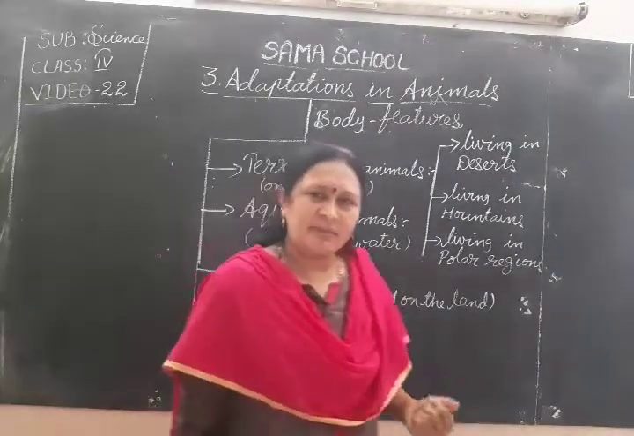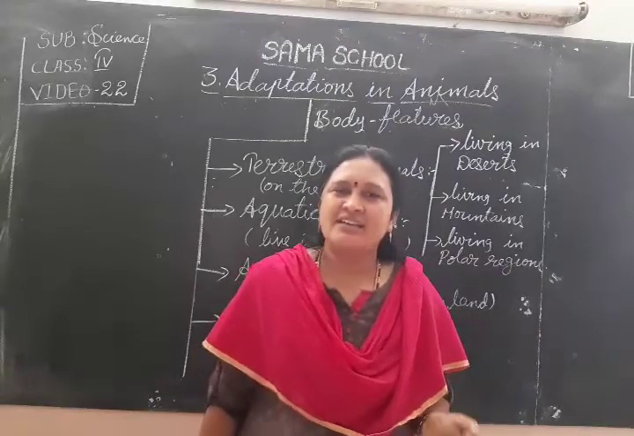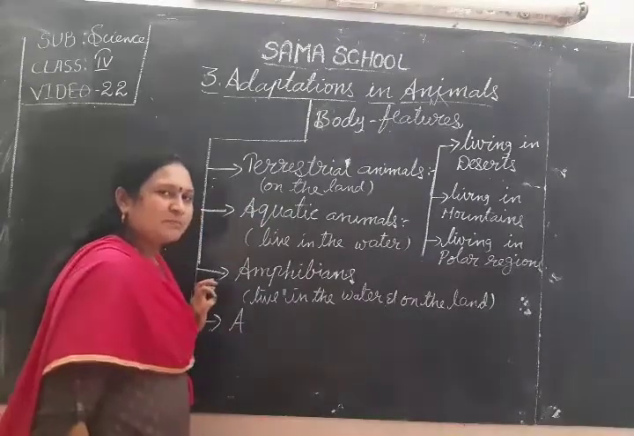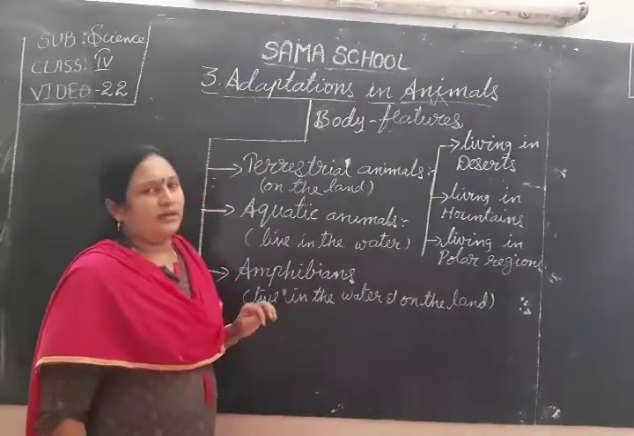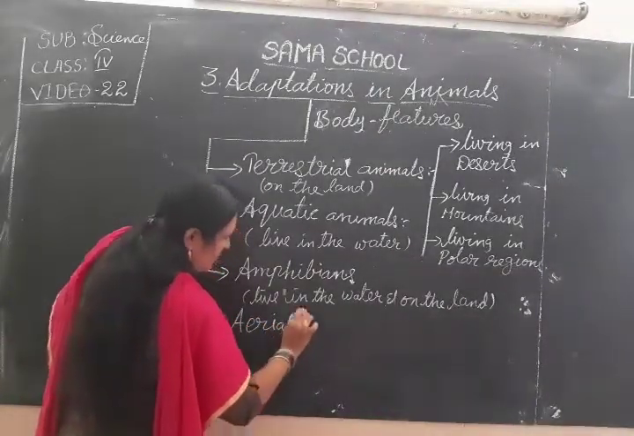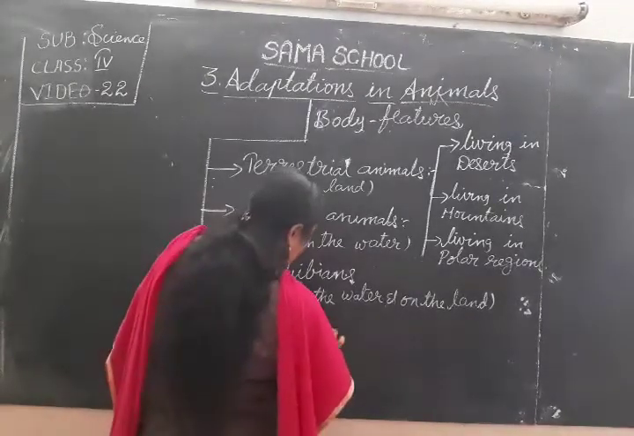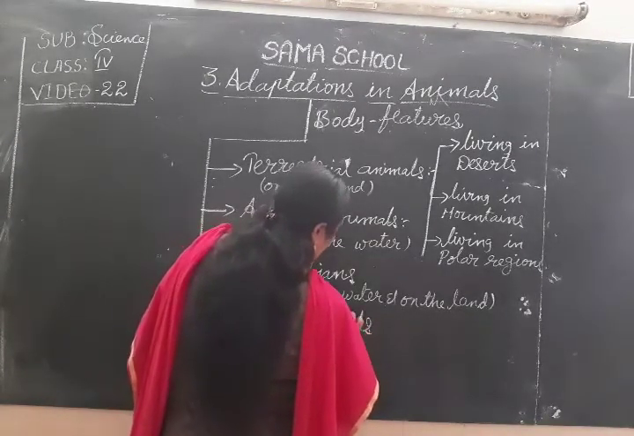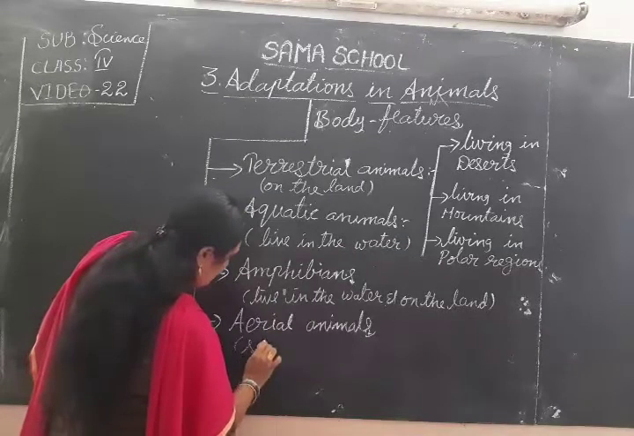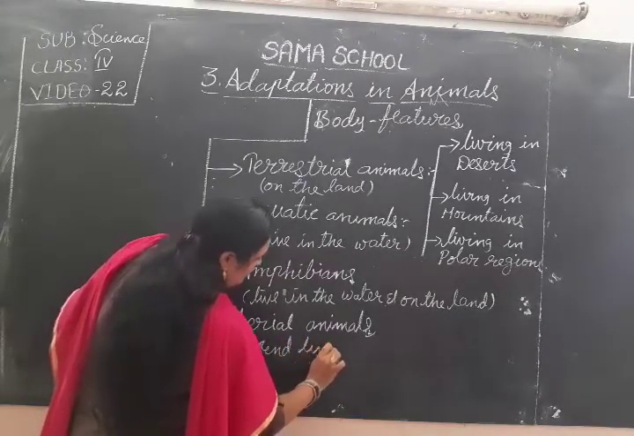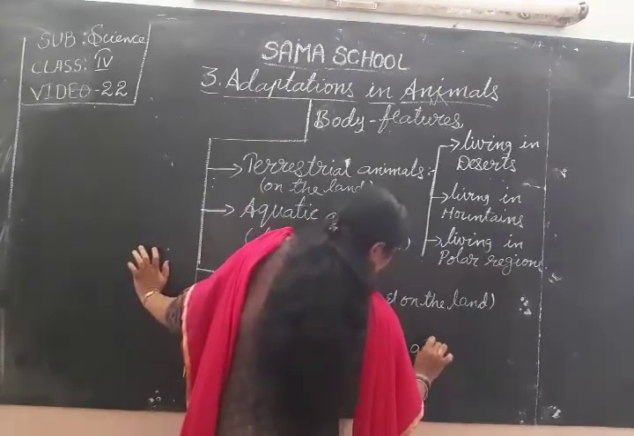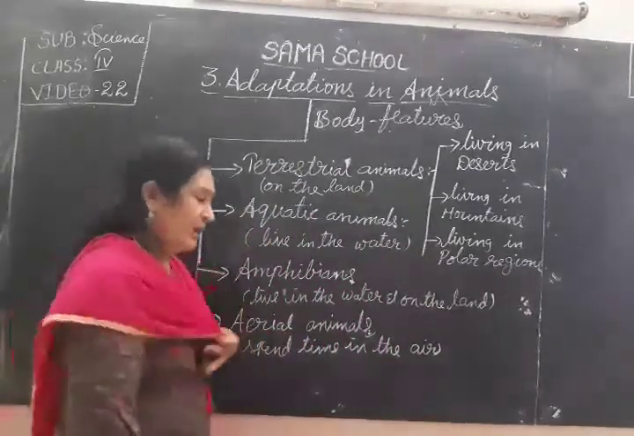And still, where is the place for animals to live? Yes, in the air. Animals that spend much time in the air are aerial animals. What animals, children? Aerial animals. Where do they spend much time? In the air. Those animals are aerial animals.